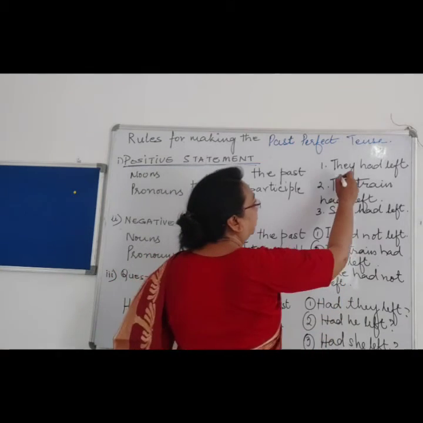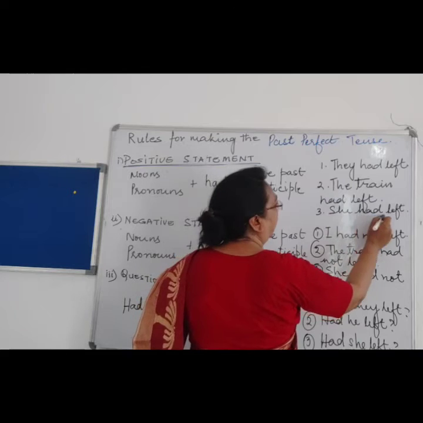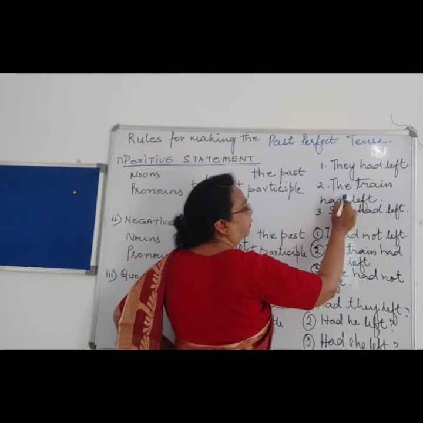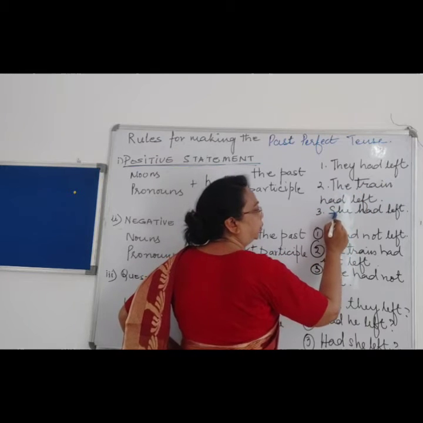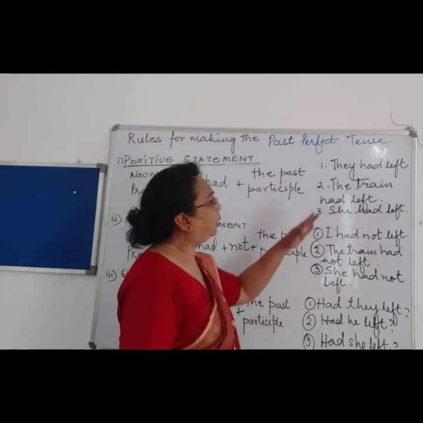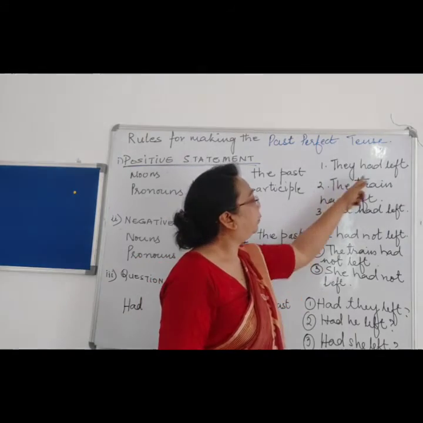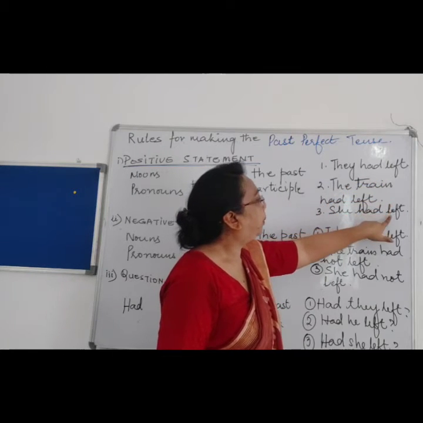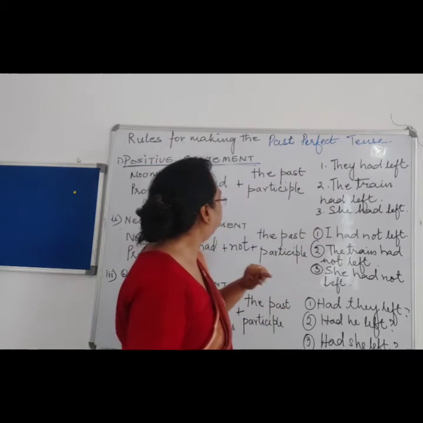For example, they had left, the train had left, she had left. Now they is plural form, whereas the train is it, and she is a singular. For all the forms, whether it is singular or plural, we have to add had to the past participle to form past perfect tense.